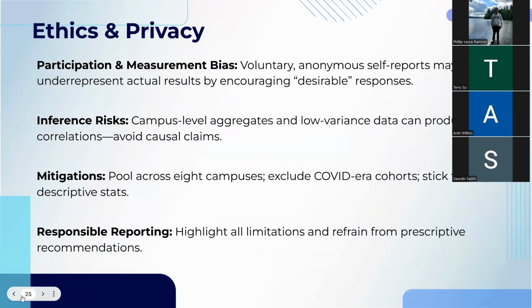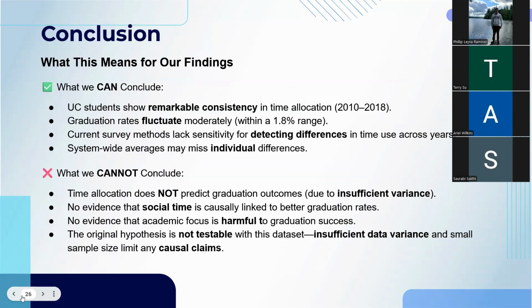In examining the UC survey and graduation rates, we recognize that participation and social desirability biases can make self-reports unreliable. Additionally, we avoided causal claims and were transparent about the study's limitations. Our findings show that UC students had consistent time allocation and stable graduation rates from 2010 to 2018, with overall limited year-to-year variation. However, since the data variance and the sample size are limited, we cannot draw any confident links between time use and graduation rates.